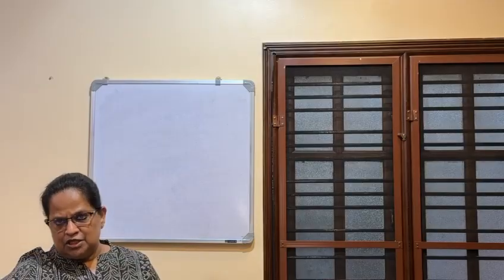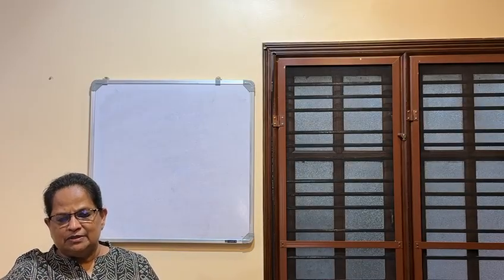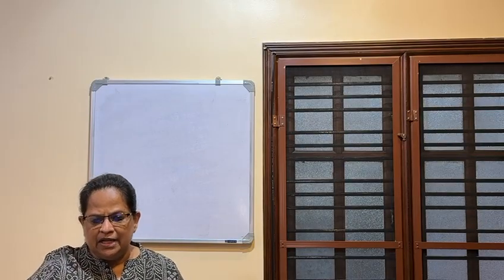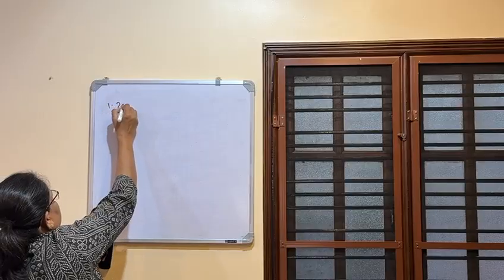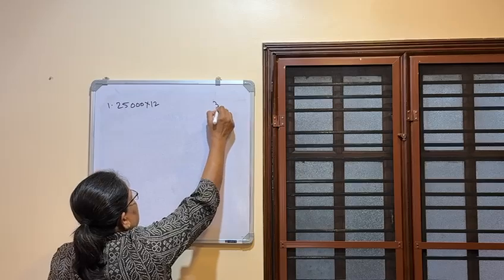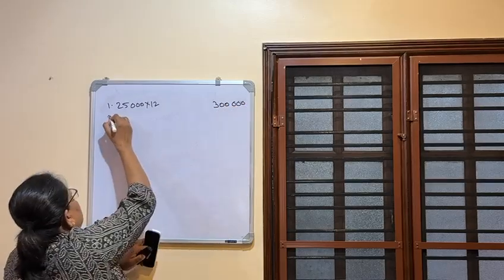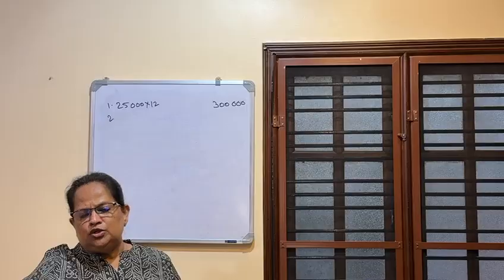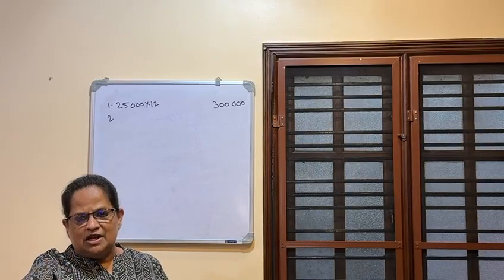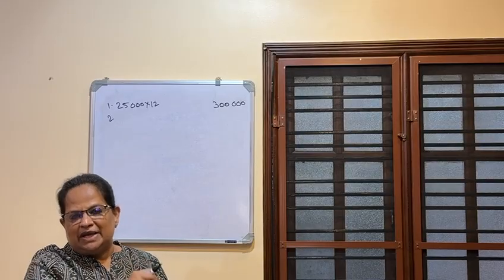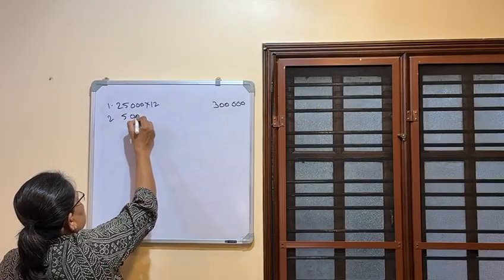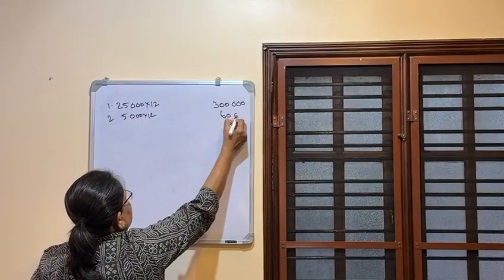Computation of taxable salary, title should be there. Table showing the computation of taxable salary income of Mr. B for the assessment year 25-26. So basic salary 25,000 into 12, so the value is 3 lakhs. Now DA 5,000 into 12. Only 3,000 was entering into retirement benefits. That is why for the computation of concessional rental accommodation, we have included only 3,000. But here we have to take the full value. 5,000 into 12, that is equal to 60,000.